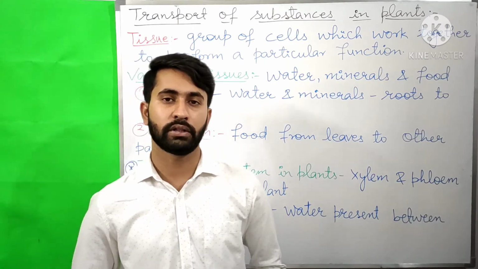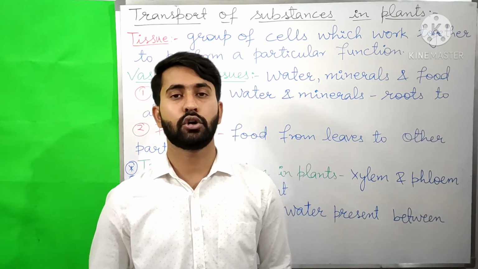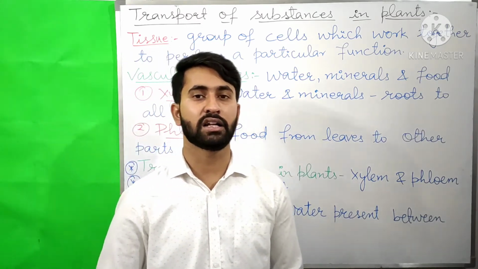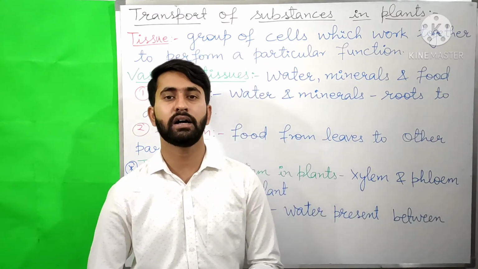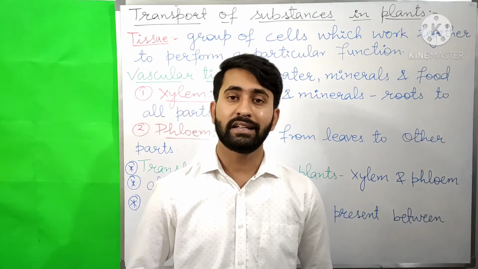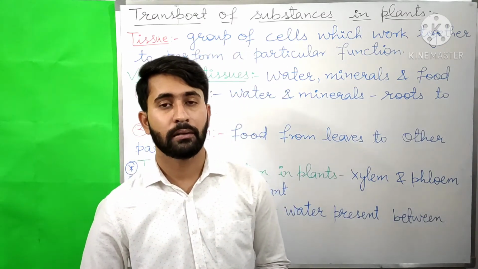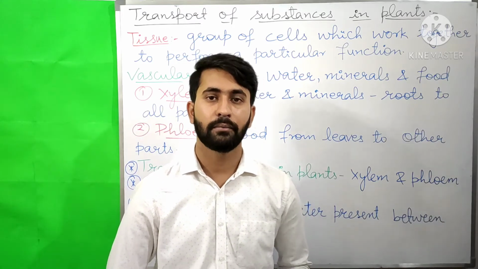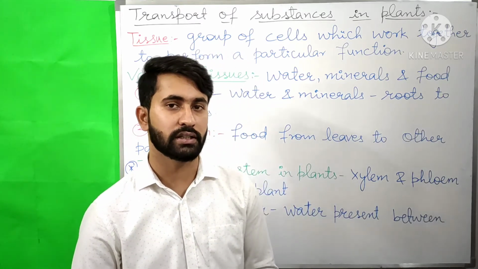We already know that the plants absorb the water from the soil through their roots and transport it to the various parts of the plant for the preparation of food. And the leaves prepare their food by using carbon dioxide, water and sunlight by the process of photosynthesis.